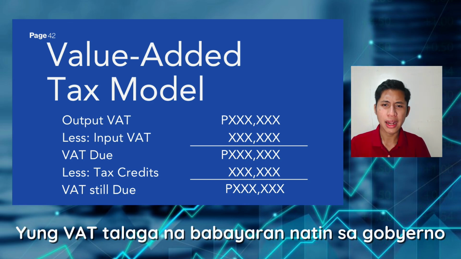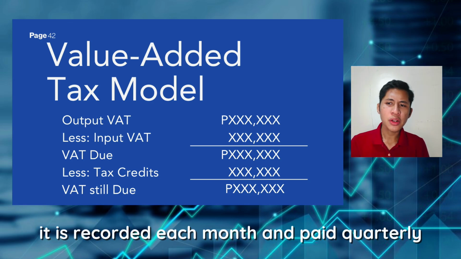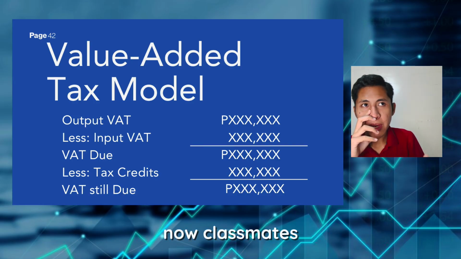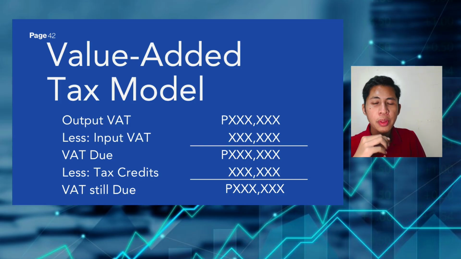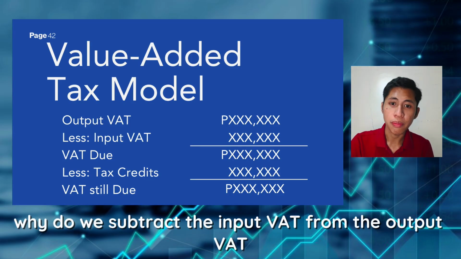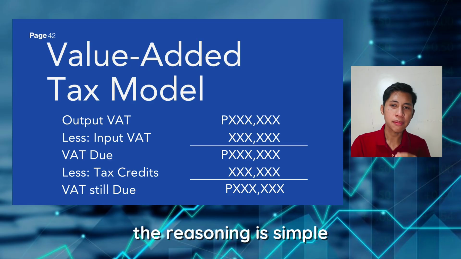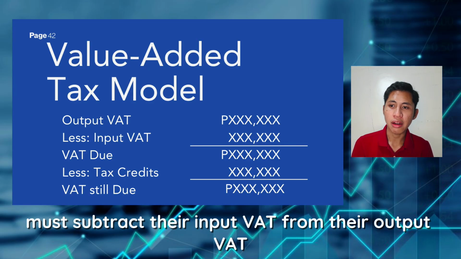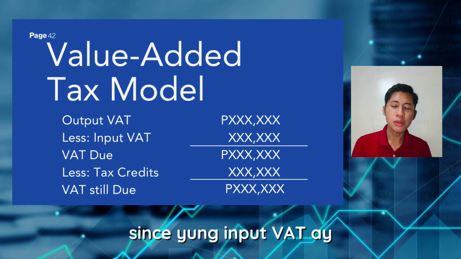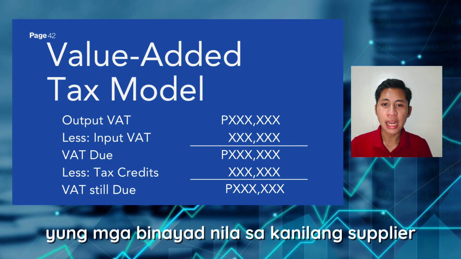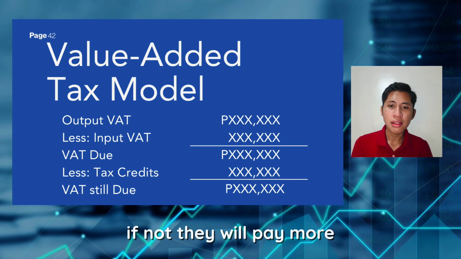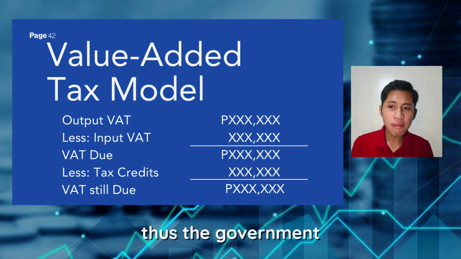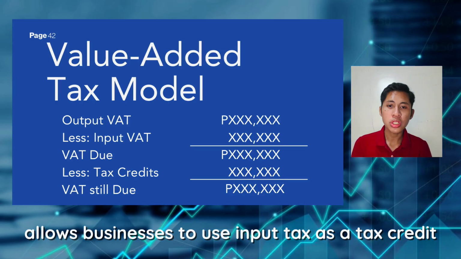Yung VAT talaga na babayaran natin sa gobyerno. It is recorded each month and paid quarterly. Now, classmates, baka nag-iisip kayo, why do we subtract the input VAT from the output VAT? The reasoning is simple. To avoid double taxation, businesses must subtract their input VAT from their output VAT since yung input VAT ay yung mga binayad nila sa kanilang supplier. If not, they will pay more. Thus, the government allows businesses to use input tax as a tax credit.